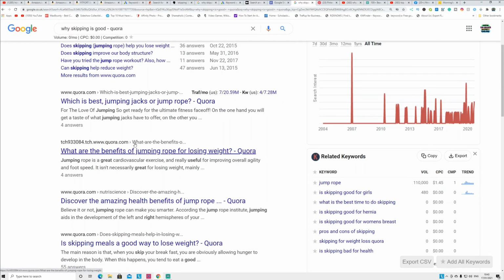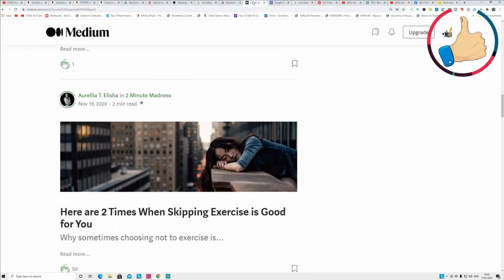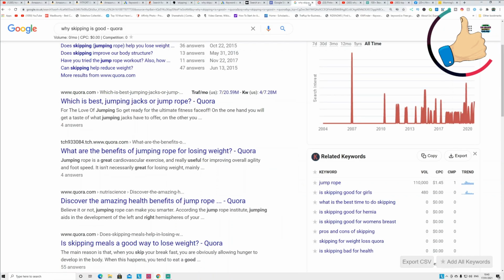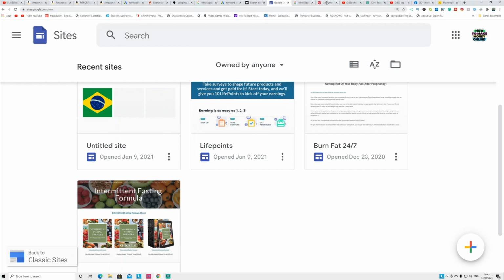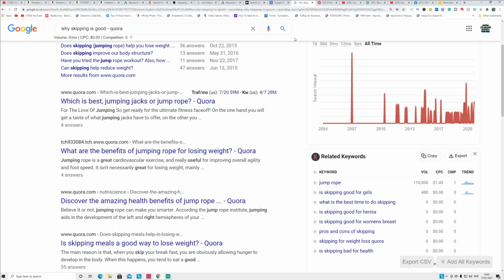Again, if they buy the rope, you can answer the question, and at the bottom you can say these are the top 10 skipping ropes. So you make that same article on Medium, top 10 skipping ropes, and put the affiliate link for that. So from Quora, you can drive traffic to Medium or Google Sites. From that, you can drive traffic to Amazon, because inside Quora you can't put the entire affiliate link, because Quora will block you if you put too many affiliate links inside the answer, guys. So these are one of the ways.